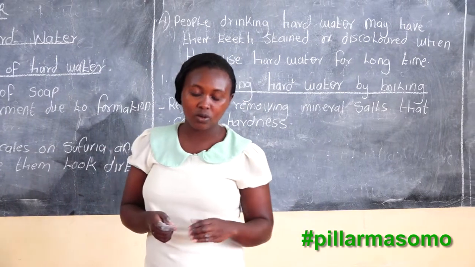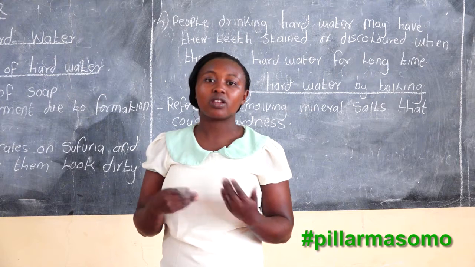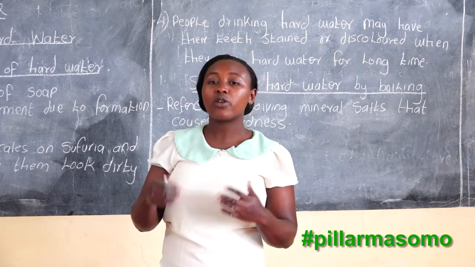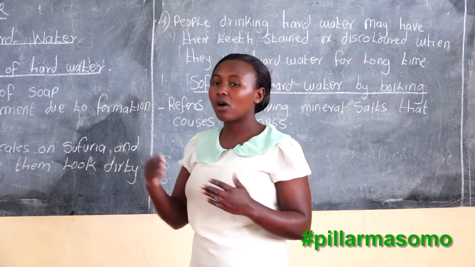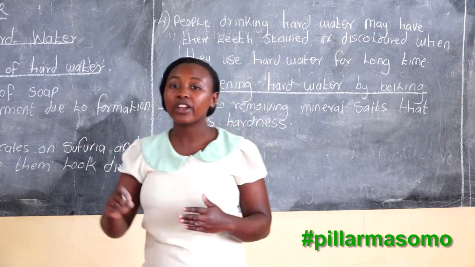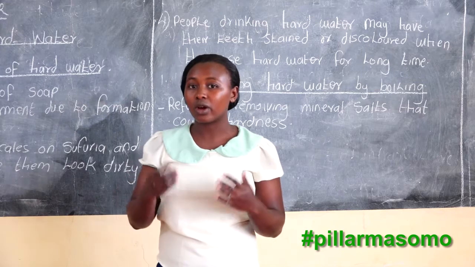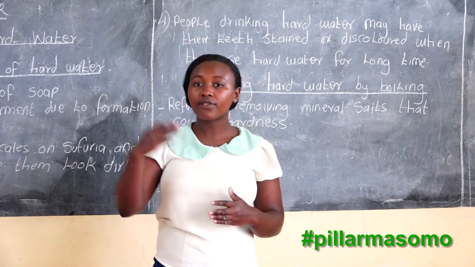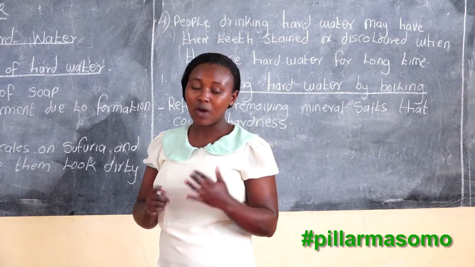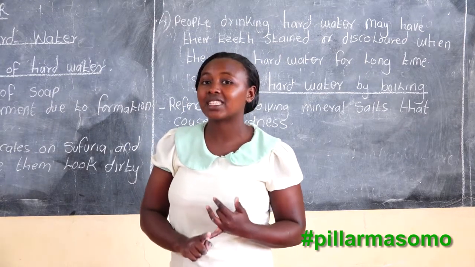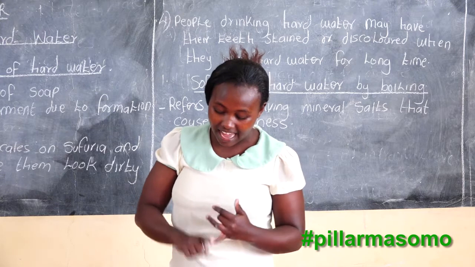Therefore, boiling hard water removes hardness. When we boil the hard water, we will remove the hardness. And that's why we say an example of soft water is boiled water. You can remove hardness by boiling that water.